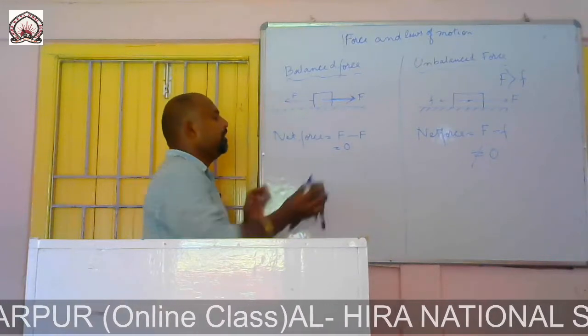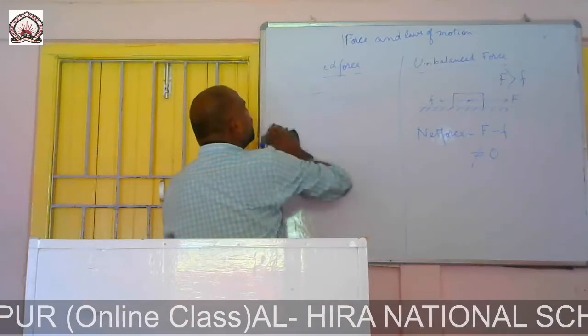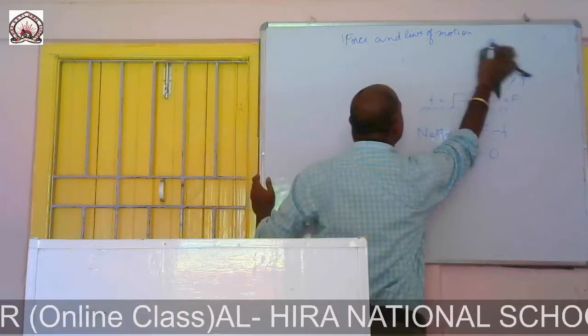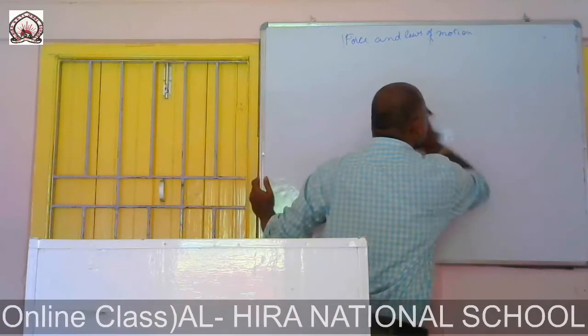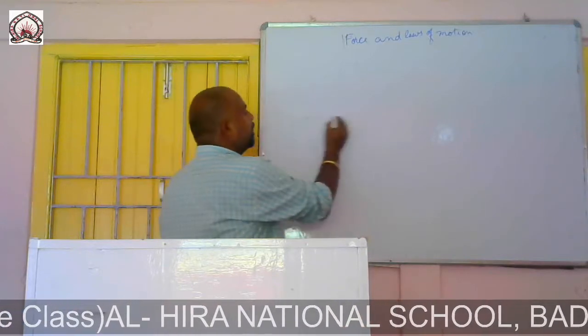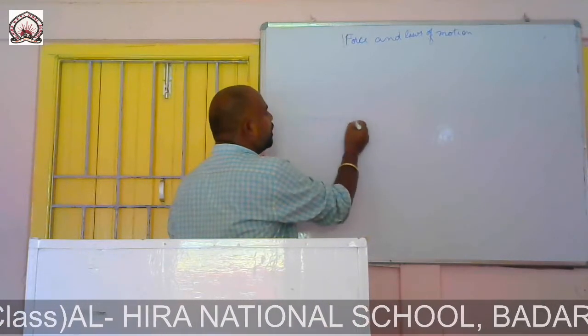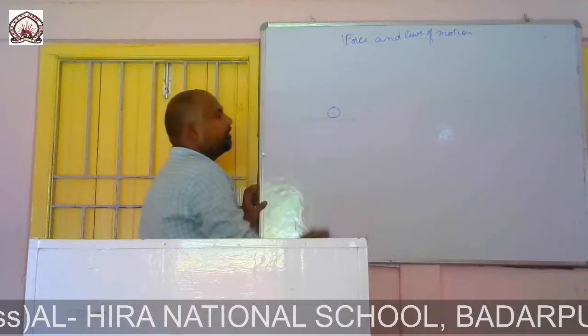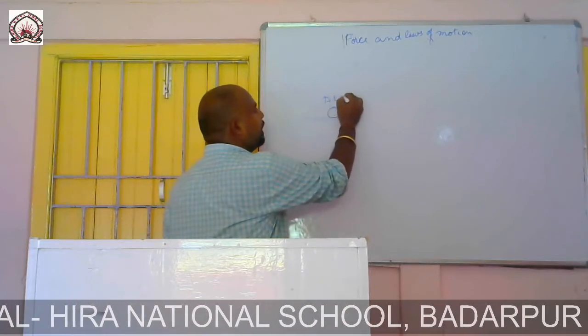Now, an object in the state of rest. See here, this is an object at rest.